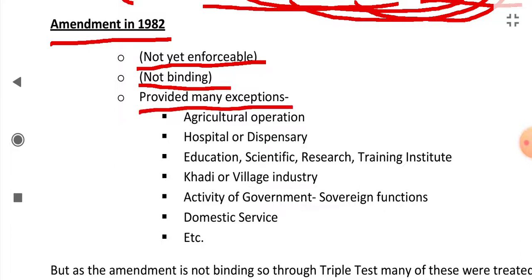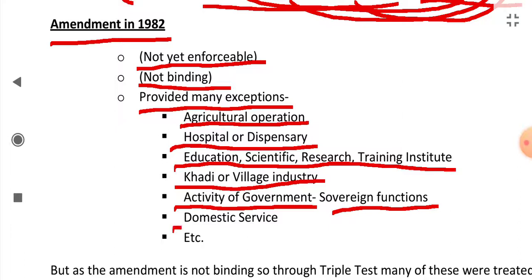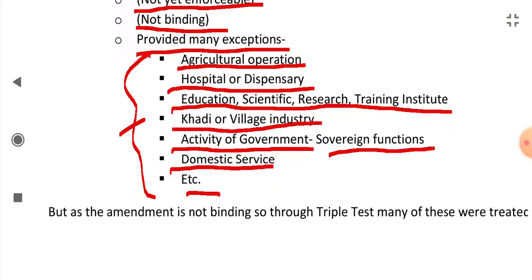It provided many exceptions, like agriculture operation will not be an industry, hospital and dispensary will not be an industry, education, scientific research and training institutes will not come under the category of industry. Khadi or village industry are exceptions. Activity of the government for sovereign functions will not come under industry. And domestic services, etc. These were the exceptions provided by the government to industry.